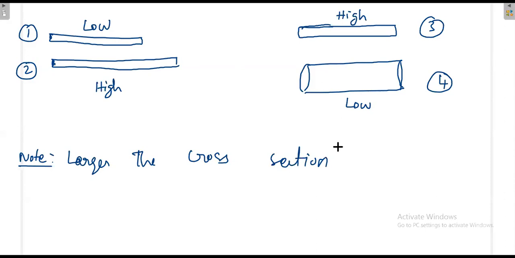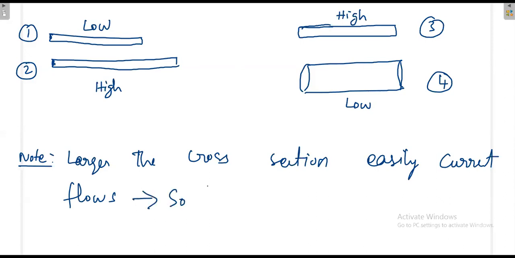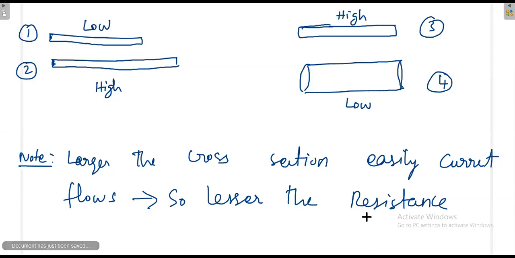That means larger the cross section, the more easily current flows. Larger the cross section, easily the current flows, so lesser the resistance. Because with a larger cross section it will have a large number of electrons, so it easily supports the current. So the opposition is less. That's why it is having lesser resistance.